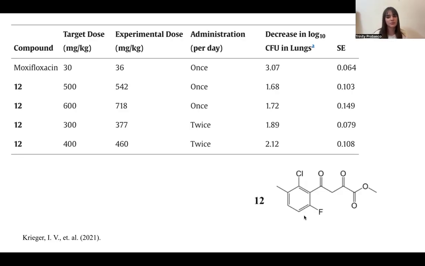So this group synthesized multiple PDKAs and found that compound 12, which is shown right here, showed the best combination of potency with in vitro PK properties among the PDKA analogs. Because of this, they used this compound for in vivo studies.